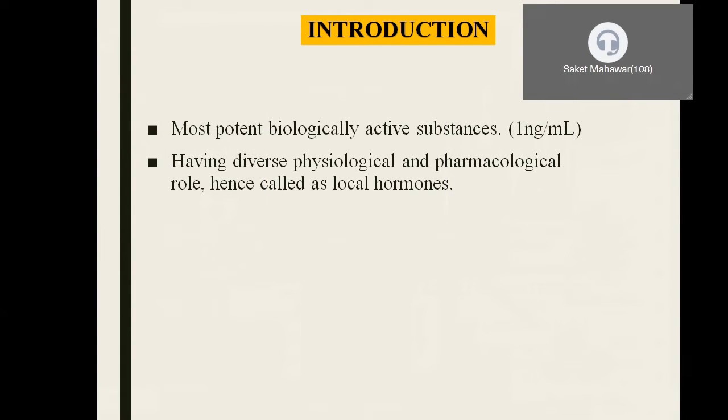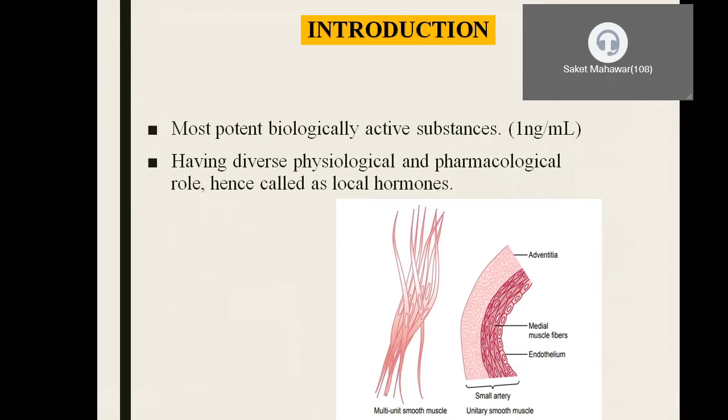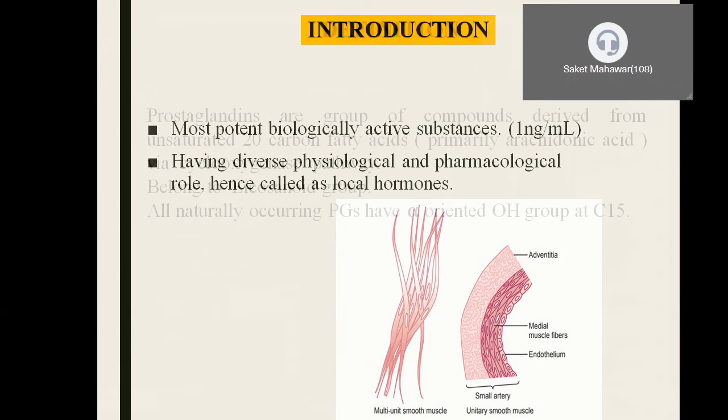Moving on to the introduction of prostaglandins. They are potent, biologically active compounds which have diverse physiological as well as pharmacological effects, hence they are called local hormones. Once we say they are biologically potent, that means even at a very low concentration, say 1 nanogram per ml, they are still able to cause smooth muscle contraction. This is the beauty of prostaglandins: they are very potent biological substances.